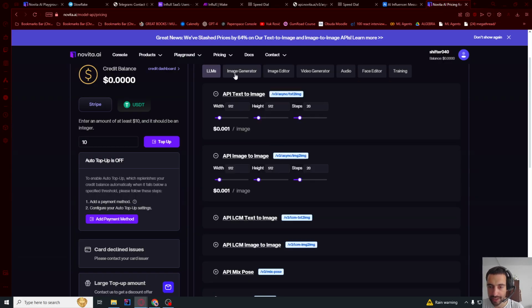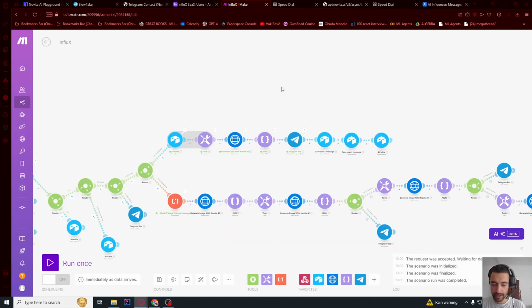And we wanna go here, image generators, and see that we pay around 0.001 per image. But if we increase to, let's say, 1024 times 1024, then we're gonna pay 0.03 per image, etc. As I said, you have $0.50 for free, so you can generate up to almost, I think, 100 images and a bunch of text. Now let's test this.